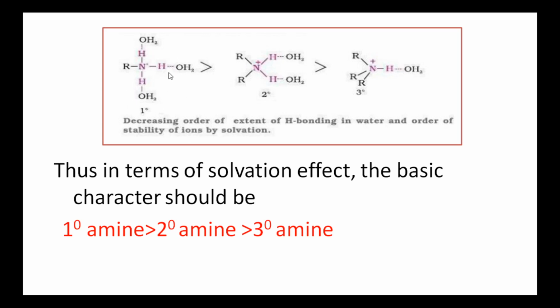This is the protonated amine or conjugate acid of secondary amine, which forms only two hydrogen bonds with two water molecules. This is the conjugate acid of tertiary amine, or protonated tertiary amine. It forms only one bond with a water molecule.